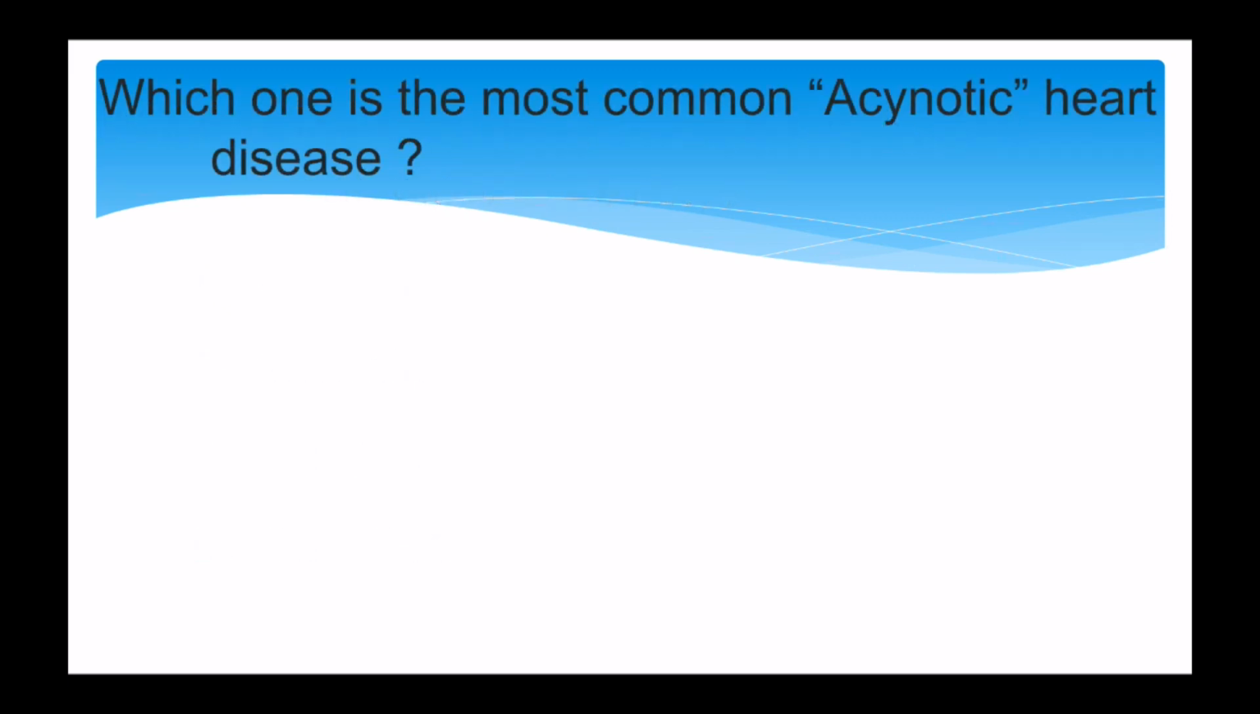Next question. Which one is the most common acyanotic heart disease? And the options are ASD, VSD, PDA, or TOF. The correct answer is option B VSD, meaning ventricular septal defect. ASD means atrial septal defect, PDA means patent ductus arteriosus, and TOF means tetralogy of Fallot. So among all these four, the correct answer is VSD, ventricular septal defect.